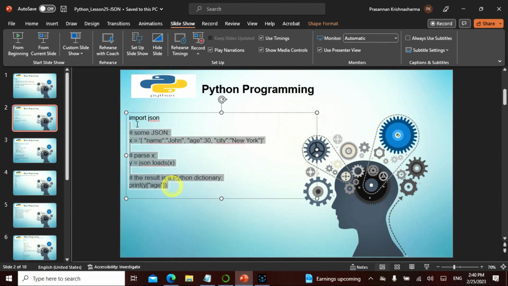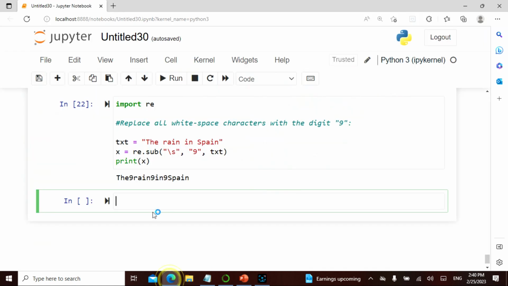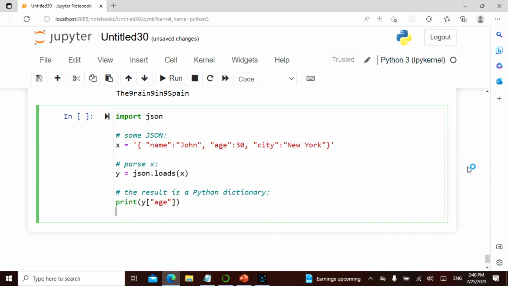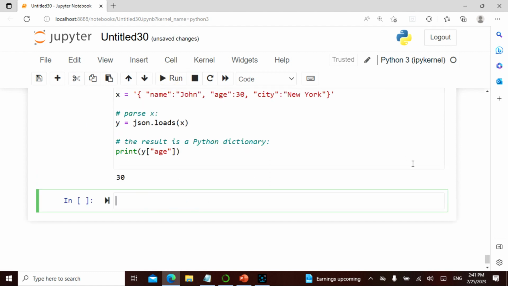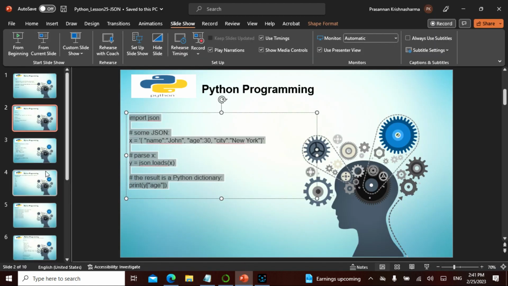Let's take this and see how it is functioning. Let's read the program as it is. We are importing json and I'm saying name is John, age is 30, city is New York. If you remember, this entire thing is coming in the form of a dictionary. And then I say json.loads(x), and then I print y of age, which is 30. Now let's see the answer. See, 30. And what did I say about JSON? It is used for storing and exchanging data, right? That is exactly what it is.